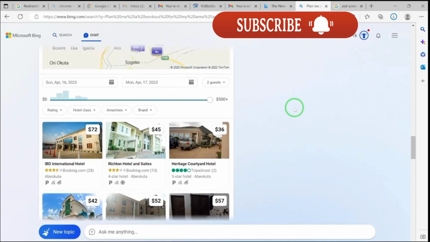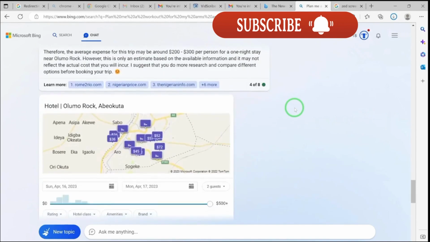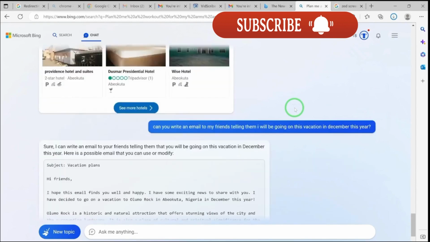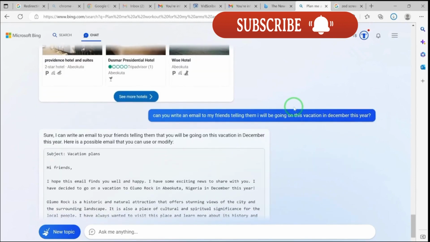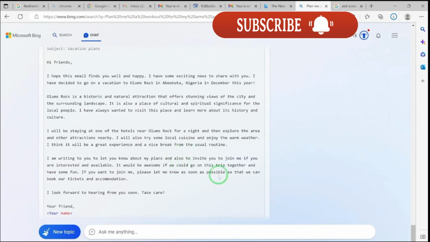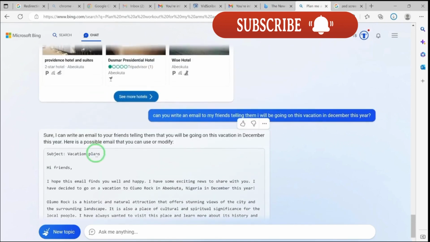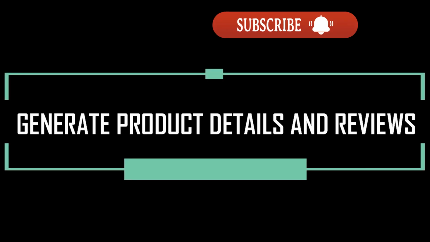This is one conversation, and you can see how we just interacted, asking questions, and you can see how relevant it was, how it brought in the key features, the key ideas we need, and then it has taken us even up to the email list. So you can just copy this and go to your email and paste it and then send it to your friends. Just put in your name, and it has even given you the vacation details.